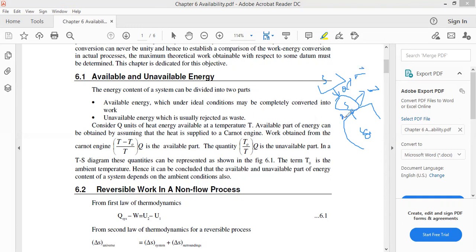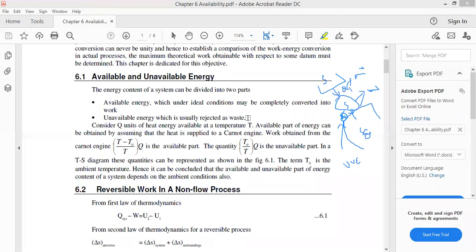Here the supplied heat is Q1 and the rejected heat is Q2. That rejected heat we call the unavailable energy. Understand, students? The supplied amount of heat we call the available energy, and the rejected amount of heat we call the unavailable energy. So the work done is (T minus T naught) by T into Q, that is the available energy. Here T naught by T into Q is the unavailable part in the TS diagram, right?